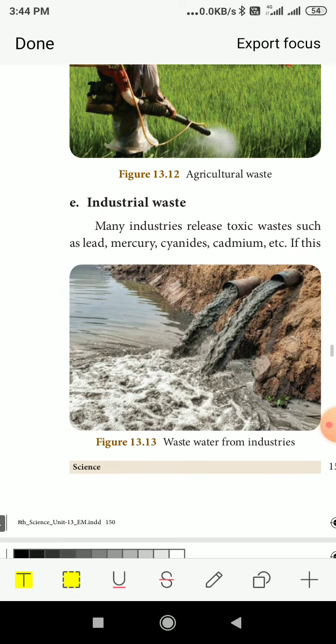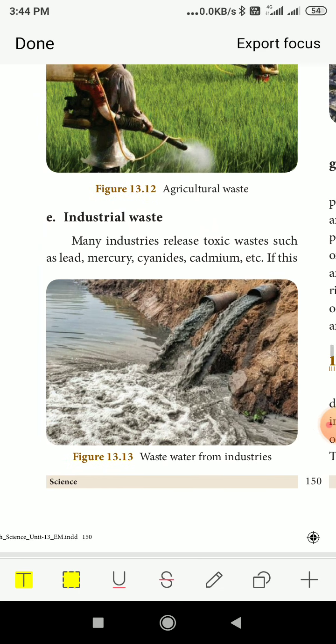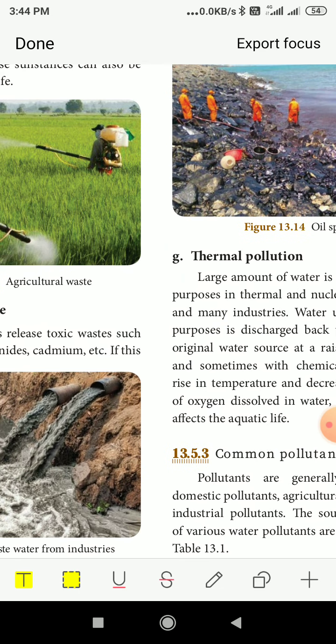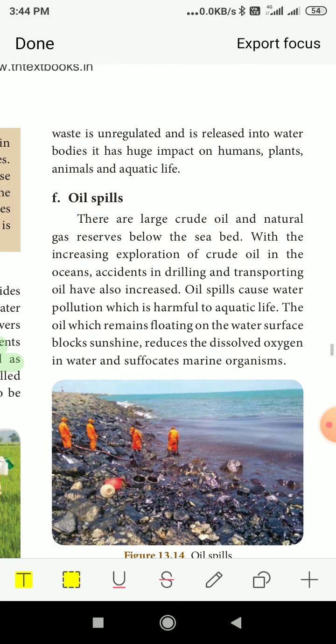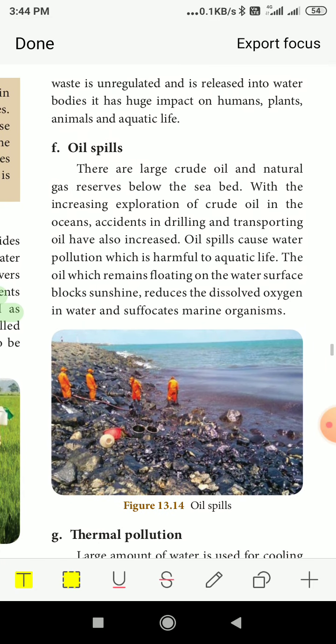Now next is the industrial waste, the water coming from the industries. Many industries release toxic waste such as lead, mercury, cyanides, cadmium, etc. This water is unregulated and is released into water bodies. It has a huge impact on humans, plants, animals and aquatic life. This will cause harm to all the aquatic animals in the water bodies.